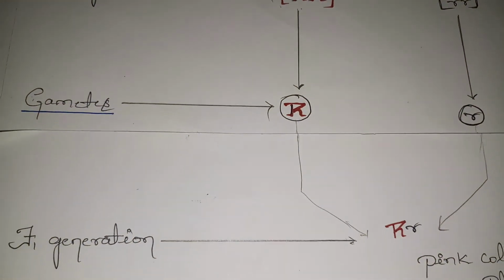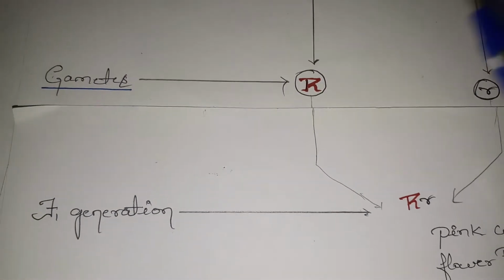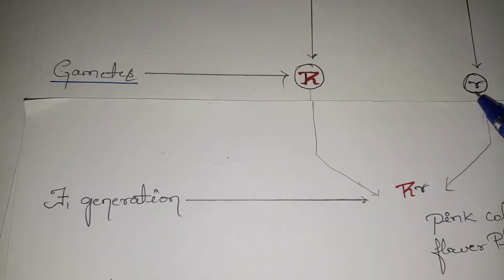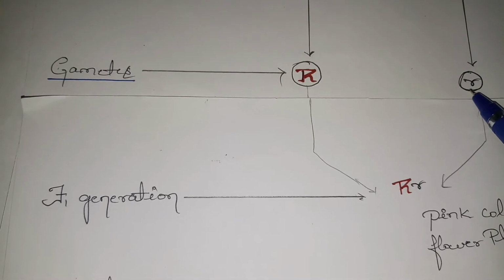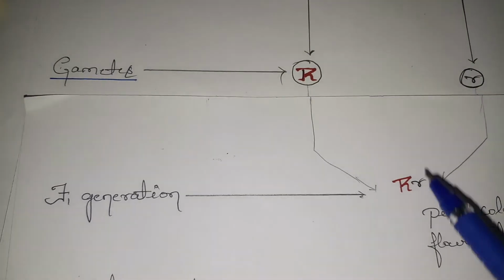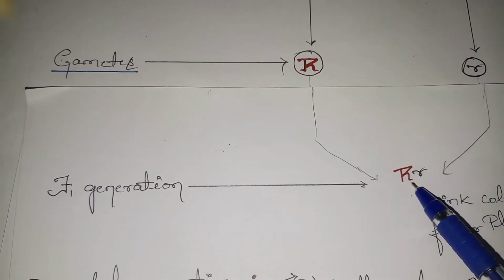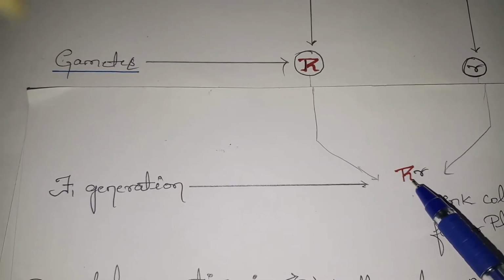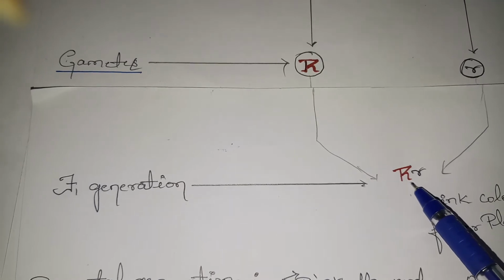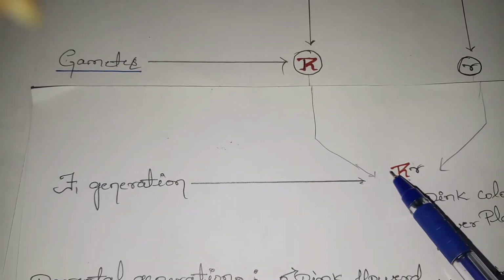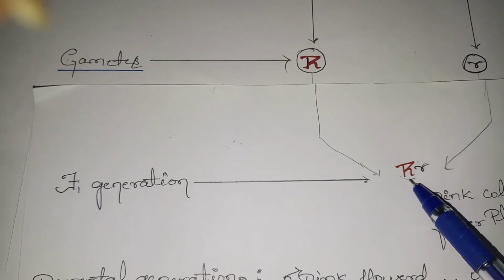After gamete formation, they undergo cross pollination and cross fertilization, and after that the F1 generation is formed. Before, in the monohybrid cross, we saw that in the F1 generation the dominant character is the one represented.